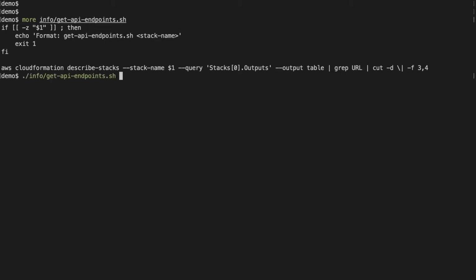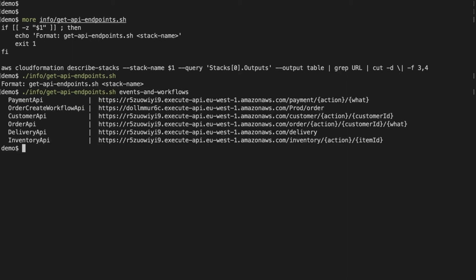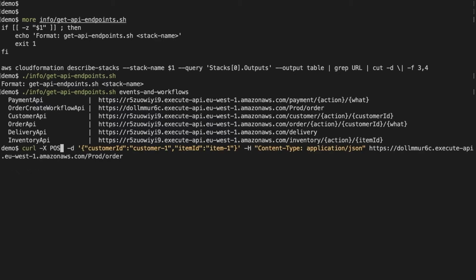So if I go here, I can run this command. I have to pass the name of the stack, and it will tell us the endpoint of the API. And now we can use the create workflow API to start and create an order.